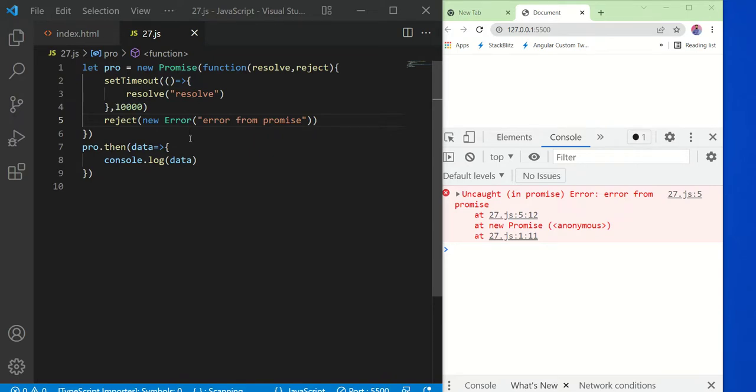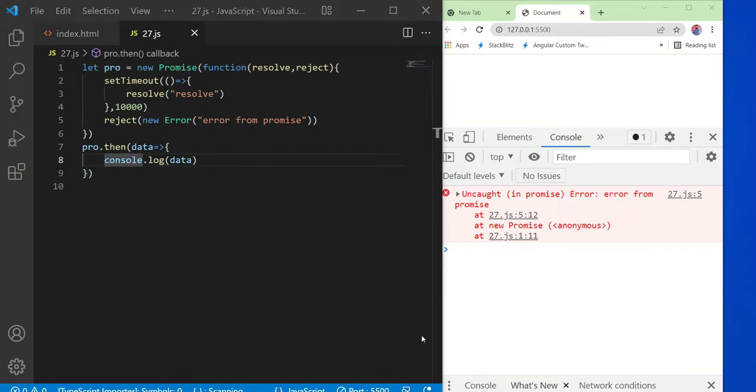See, if you do multiple resolve or reject calls, it doesn't make any sense. It can be either a resolve or a reject. If one of them happens, suppose reject happens, then resolve will be ignored because the promise gets settled. Sorry, it's not fulfilled, it gets settled. Settled means either with the resolve or reject. Whichever gets triggered, you can access it with the then method.